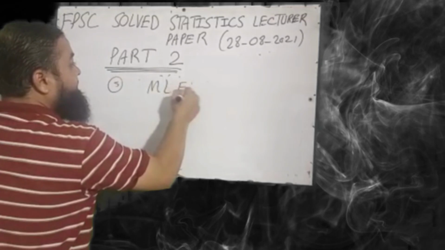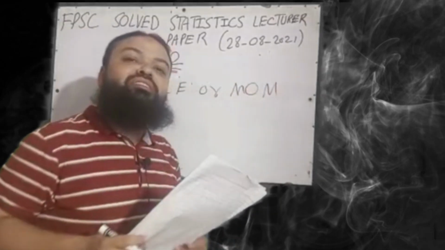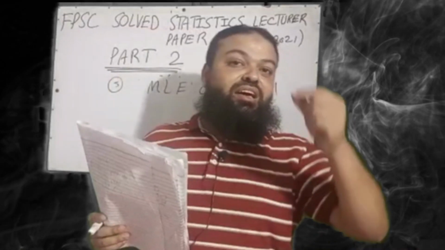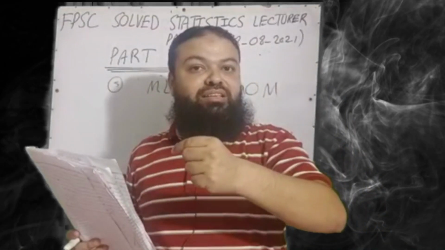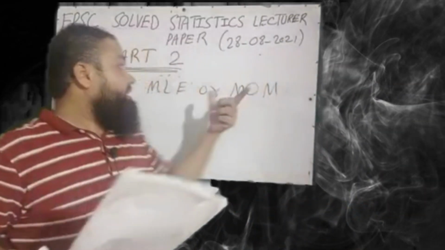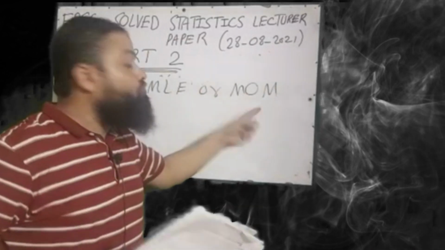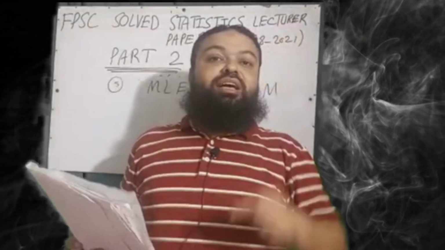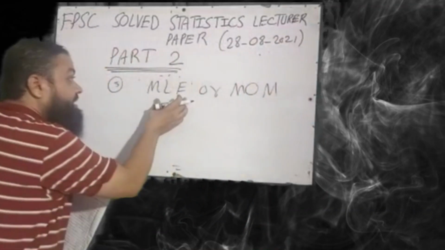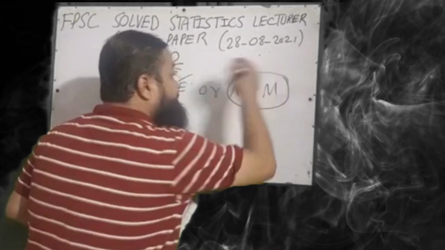Maximum likelihood estimator or method of moments? We have discussed in BSc three methods: maximum likelihood estimator method, method of moments, and method of least squares. But now in that question you will have to compare the method of maximum likelihood estimator and the method of moments. Which is more efficient? Dear students, maximum likelihood estimator is more efficient as compared to method of moments.